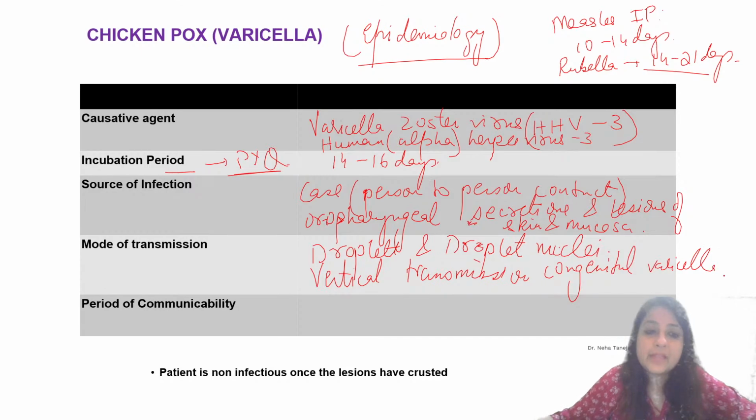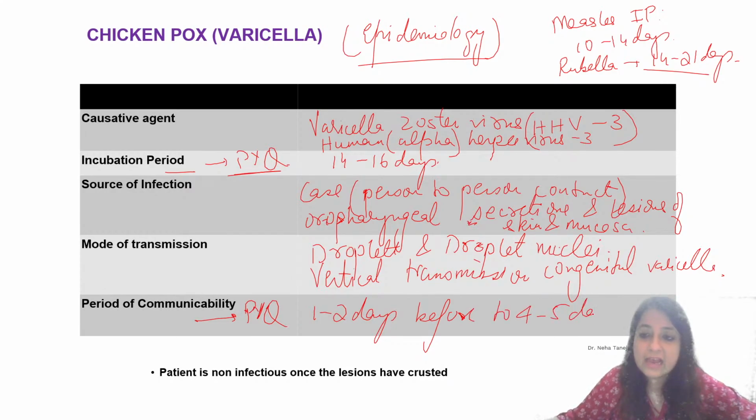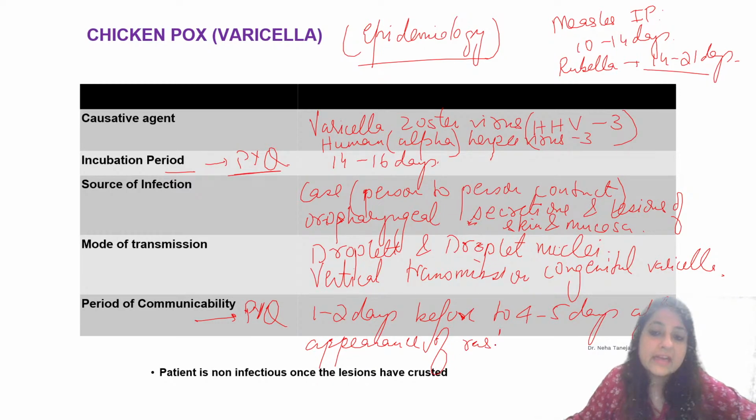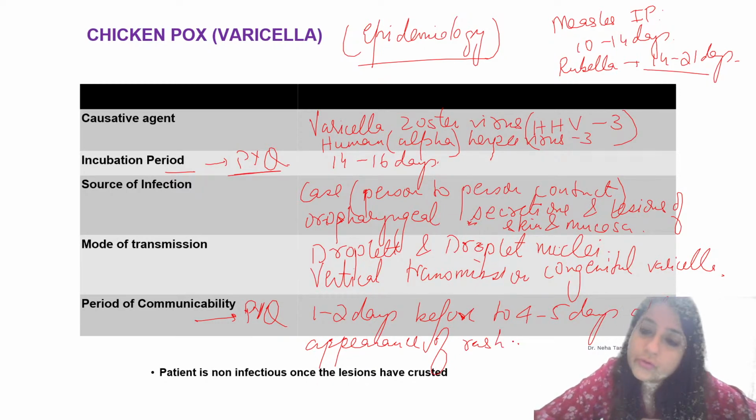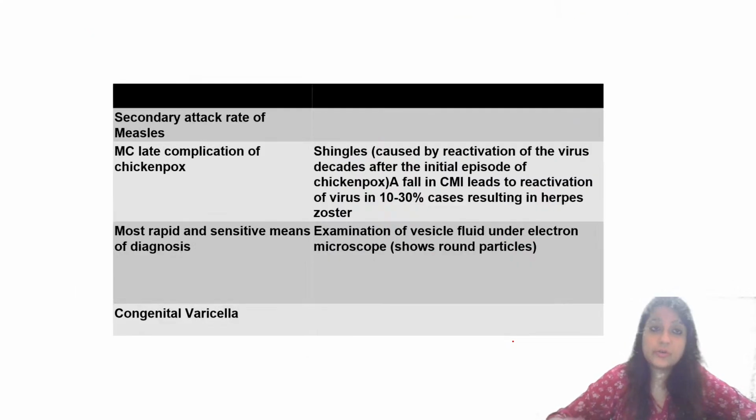Next, the period of communicability is important. This is a PYQ. It is 1 to 2 days before to 4 to 5 days after the appearance of rash. That is the period of communicability, which is important.